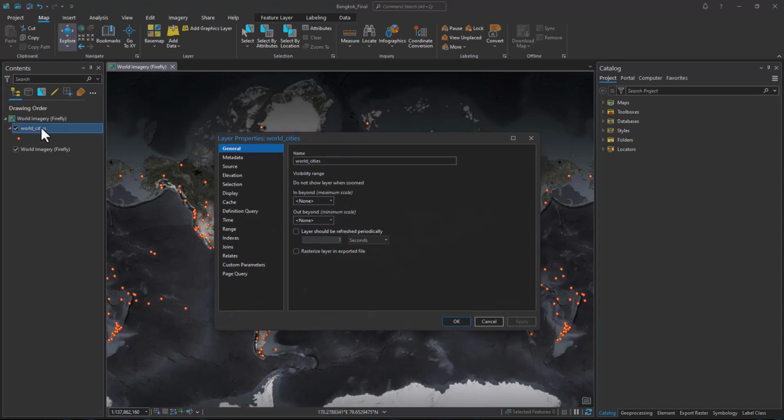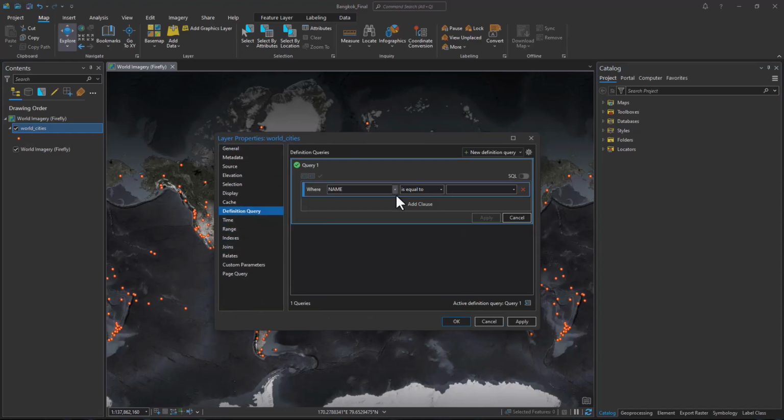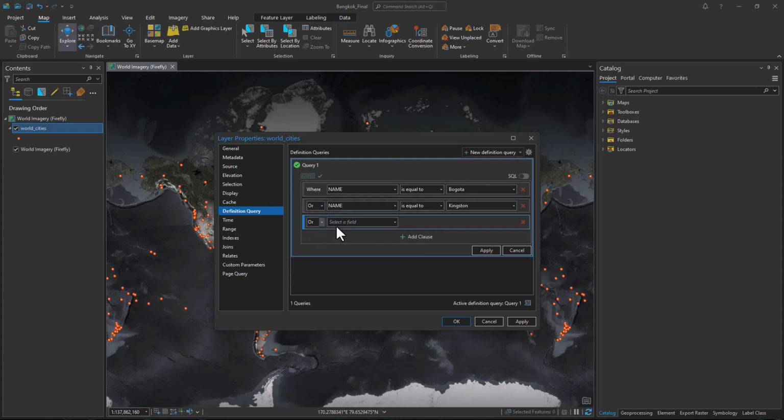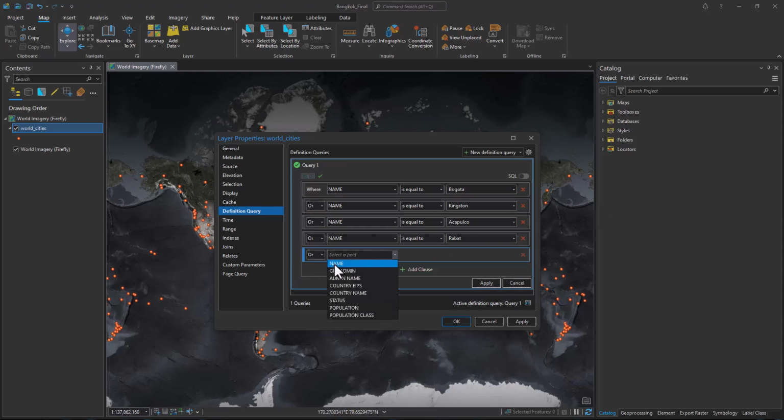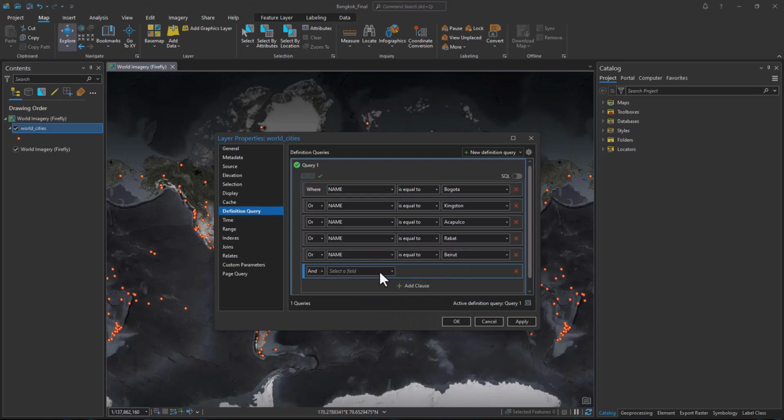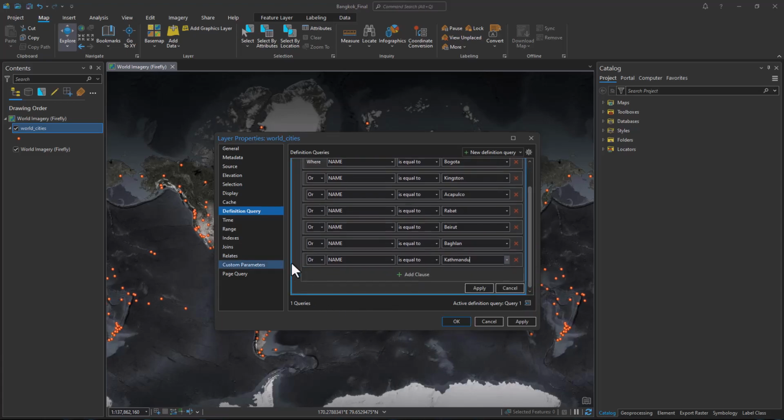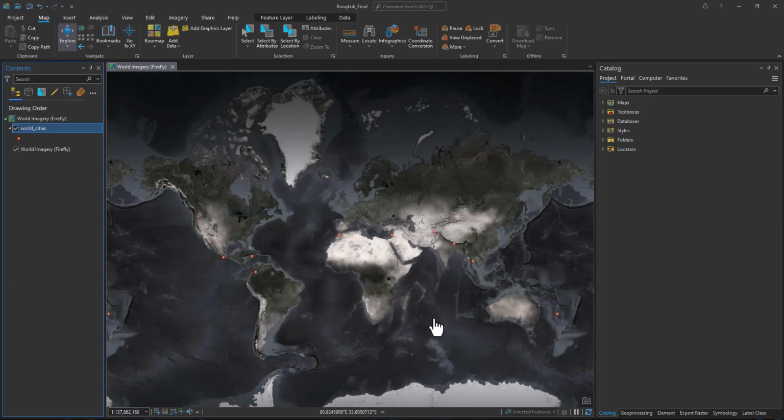So let's go to world cities, and we will definition query out all the stops that we're going to make. Our first stop is in Bogota, and then we head to Kingston, Jamaica, Acapulco, then off to Rabat, Morocco, Beirut, Lebanon, Baghlan, Afghanistan, Kathmandu, where Bob Seger apparently wants to go, and then finally Bangkok. And yep, looks like we have all the ones we want, plus one we maybe don't.